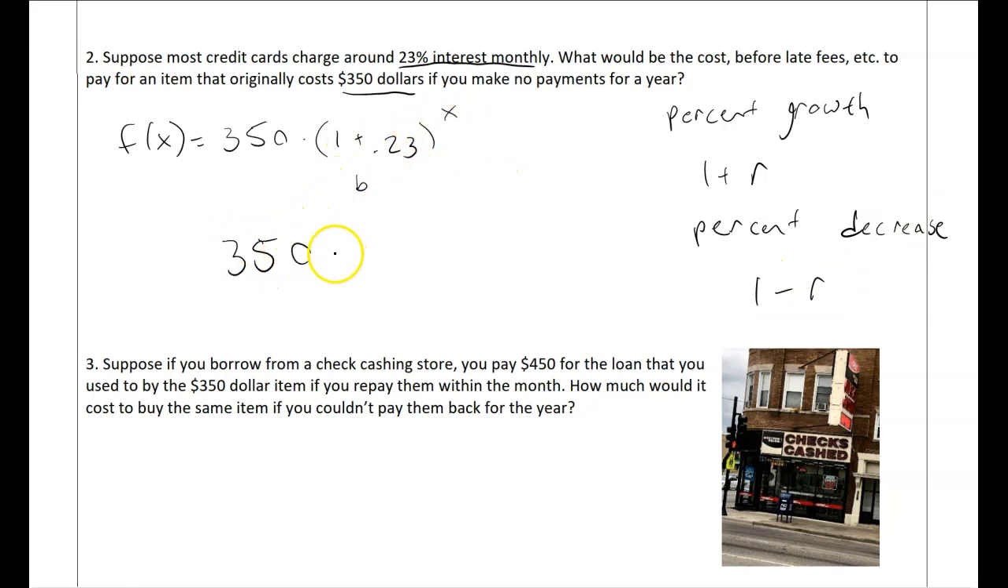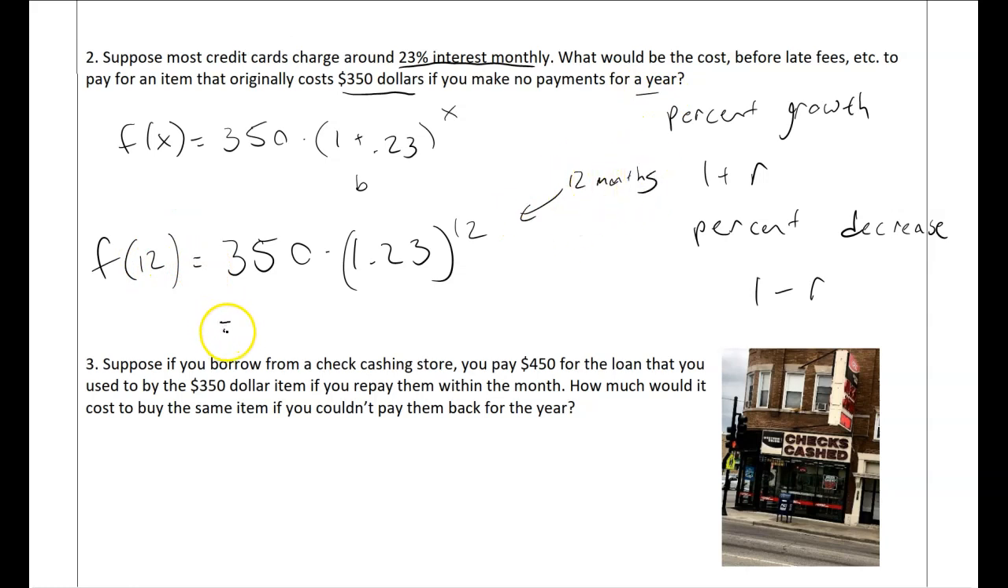Percent decrease would be the opposite, obviously. The 1 represents 100%, and we're adding 23%. And then we would say 12, for 12 months in a year. And the result is not pretty, you guys. It's $4,196.91 after 12 months. Make sure when you type this in, this is an exponent, right? So you're not multiplying, and that's how we get this result.